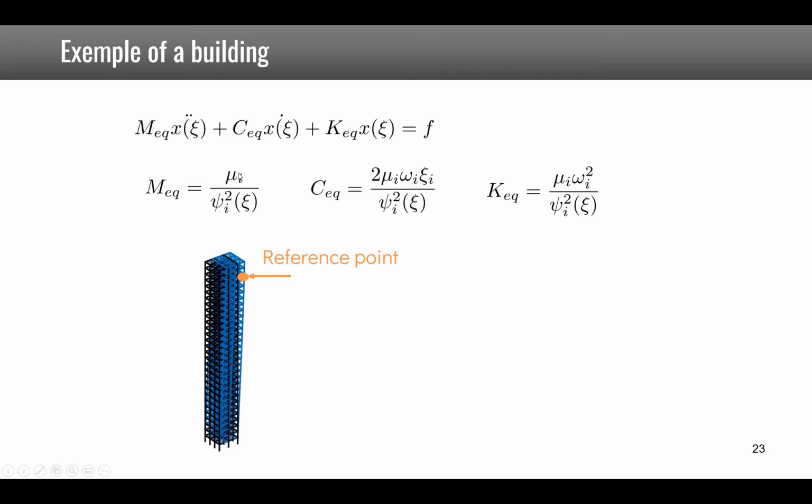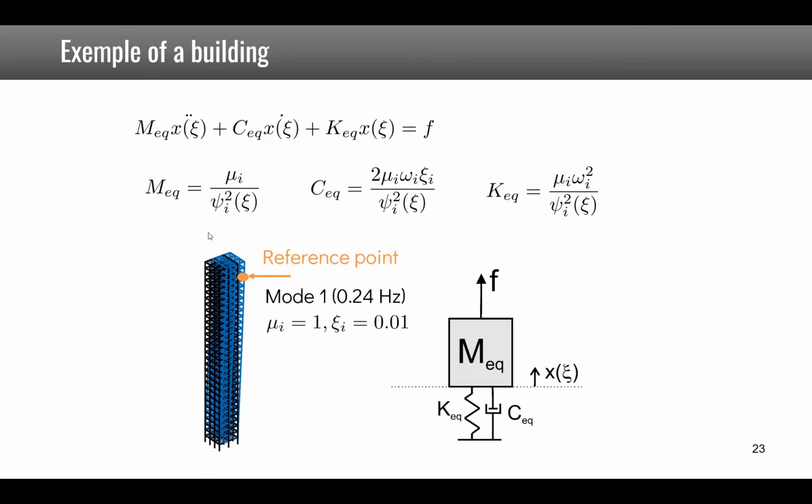And you see that if I take a point at a lower end here, this equivalent mass, stiffness and damping will change. So with a simple modal analysis on the finite element model, and by choosing a reference point, I can find equivalent mass, stiffness and damping to get an equivalent single degree of freedom system.